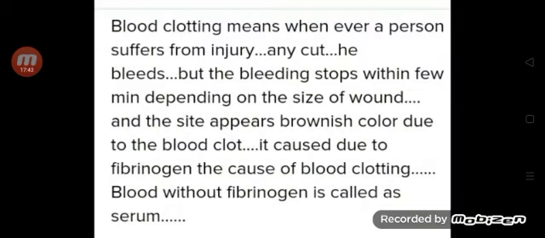Now let us know about the coagulation of blood. Blood clotting means when a person suffers from injury or any cut, he bleeds. But the bleeding stops within few minutes depending on the size of wound. And the site appears brownish color due to the blood clot. It is caused due to fibrinogen, the cause of blood clotting. Blood without fibrinogen is called serum.